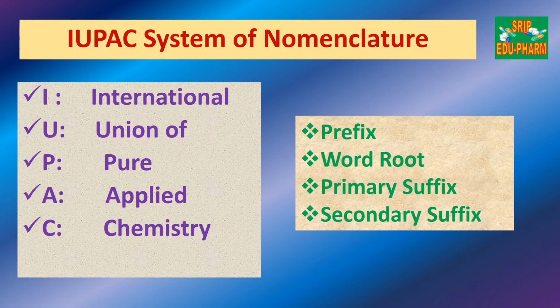Now we will be discussing the IUPAC system of nomenclature of organic compounds. What is the full form of IUPAC? I is International, U is Union of, P is Pure, A is Applied, and C is Chemistry. So, we will be discussing the International Union of Pure and Applied Chemistry system of nomenclature. Before knowing about the IUPAC system, we have to know four words. First is the prefix, second is the word root, third is the primary suffix, and fourth is the secondary suffix.